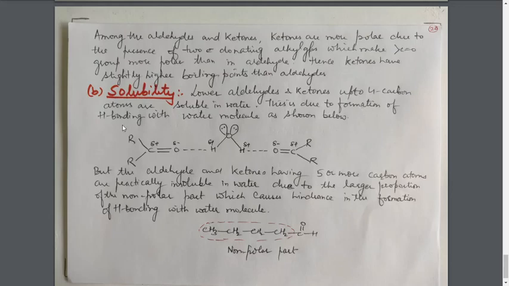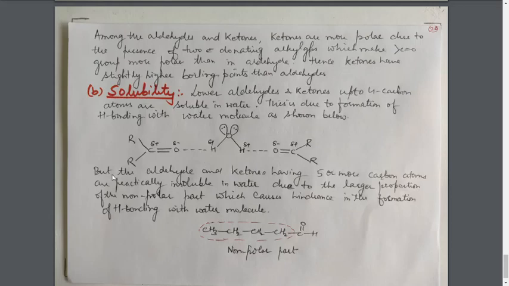How is the formation of H bonding taking place? In this way we can show the H bonding among the water molecule and the aldehydes and ketones. This is a water molecule having a bent structure with sp3 hybridization of the oxygen atom. These hydrogen atoms have a partial positive charge, and in the C double bond O group, the oxygen atom has a partial negative charge. They will attract each other, and this hydrogen bonding will be responsible for the solubility of these lower aldehydes.